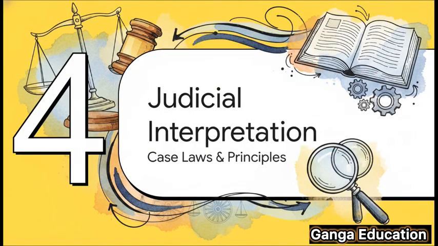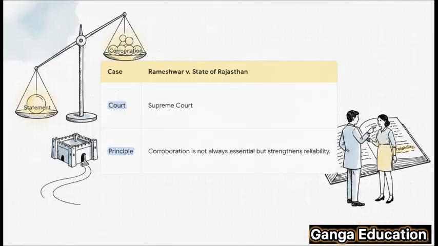All right, now let's talk about the judicial backbone of this section. How have our courts, especially the Supreme Court, looked at this idea of corroboration? This is essential for writing high-scoring answers in your mains exam. A landmark case you have to know is Rameshwar versus State of Rajasthan. Here, the Supreme Court laid down a very practical rule. It said that corroboration isn't a must-have in every single case. But, and this is the key part, when you do have it, it adds serious weight to the testimony, so its real value is in building a much stronger, more reliable case.